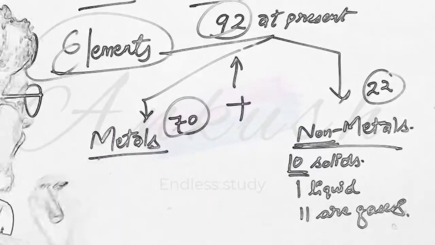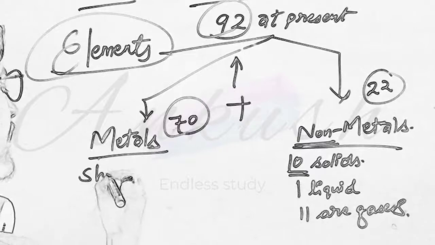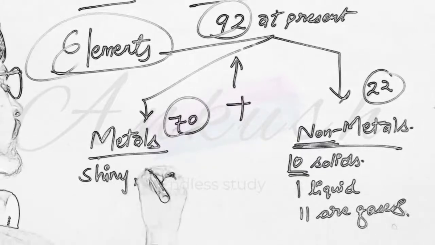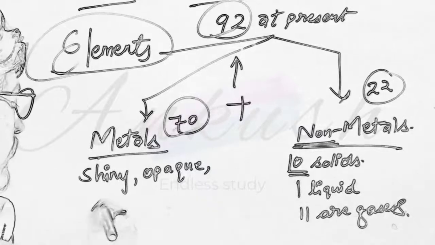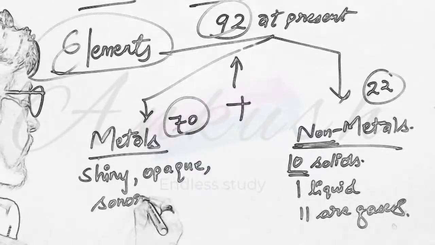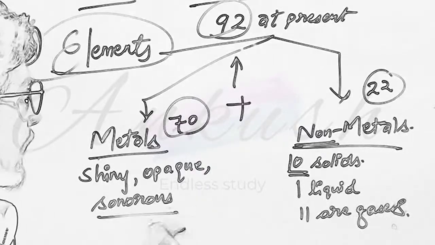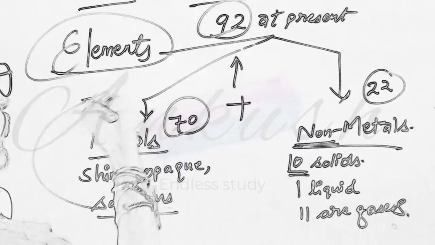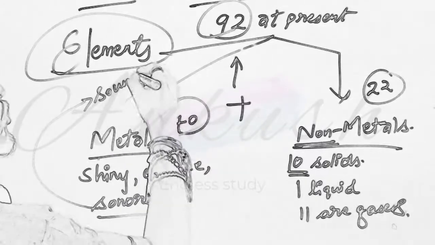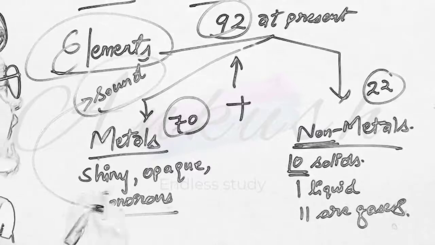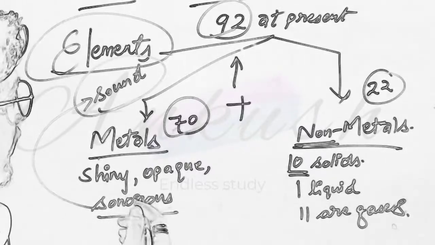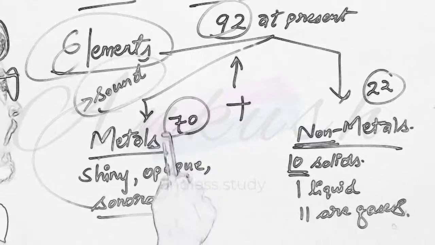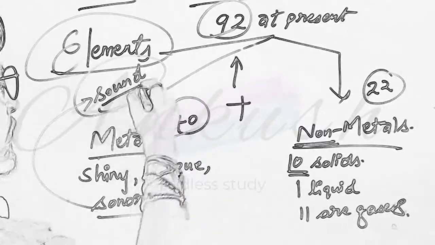If we talk about metals, metals are shiny, opaque, hard, and sonorous. Sonorous means they produce sound on striking, like the school bell. When we ring it, what happens? The sound is produced. Or you strike any metal with a hammer, the sound will be produced.